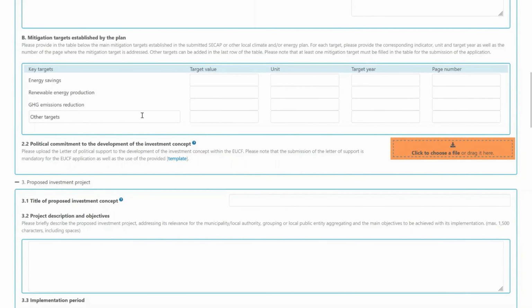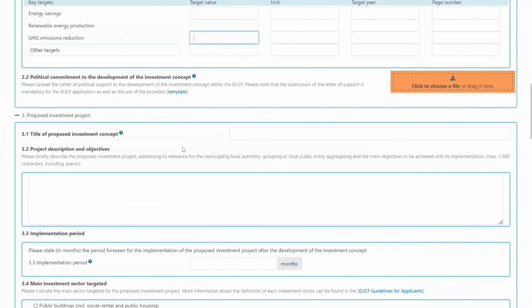In the section B, fill all the lines with relevant information. At least one row in mitigation targets must be filled. In the section 2.2, please upload the letter of support signed by the political representative, for instance, mayor or deputy mayor, demonstrating the support of development of the investment concept within the EUCF. Please note that the submission of the letter of support developed following the provided template given in the system is mandatory for the EUCF application.